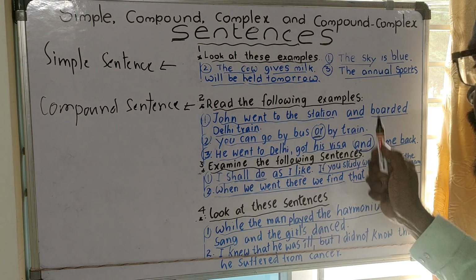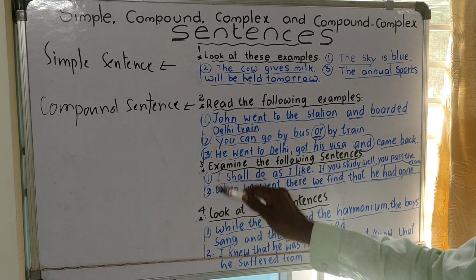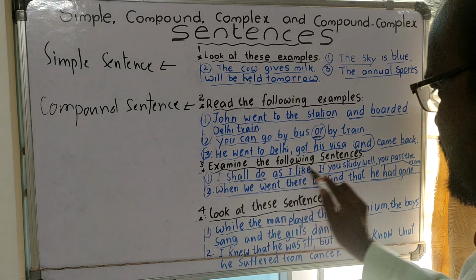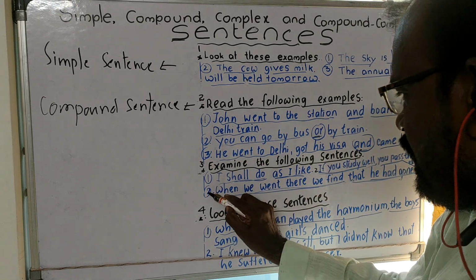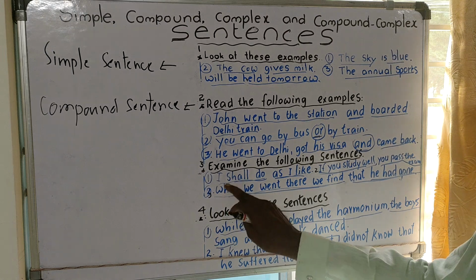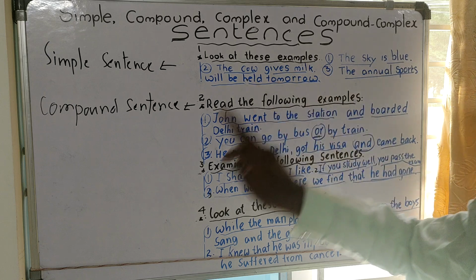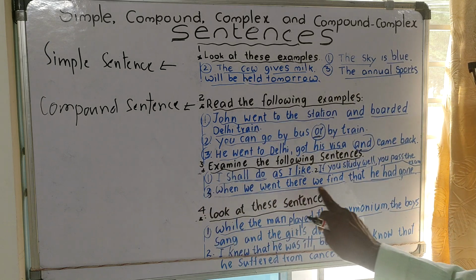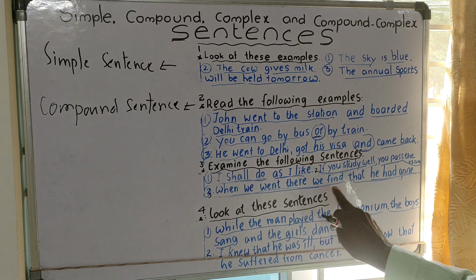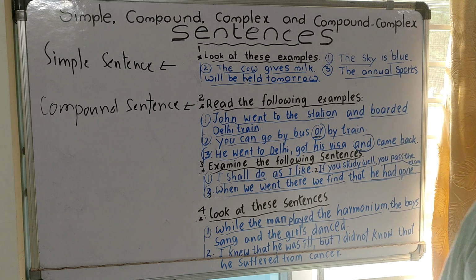Examine the following sentences. Here I have written three sentences. I shall do as I like. If you study well, you pass the exam. When you went there, we found that he had gone.